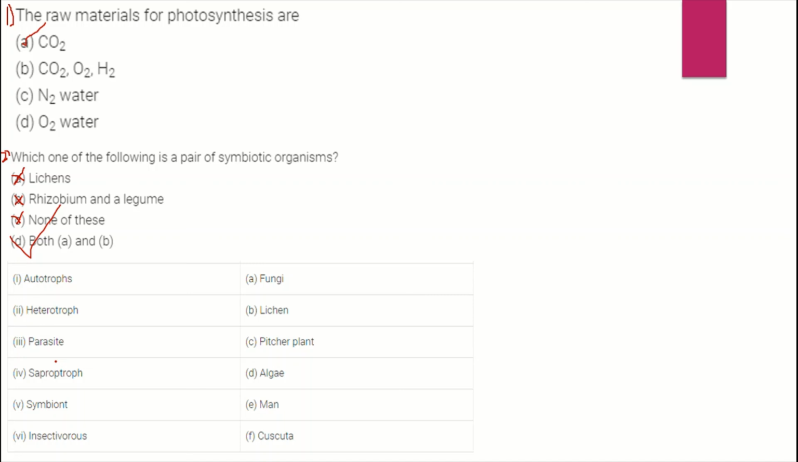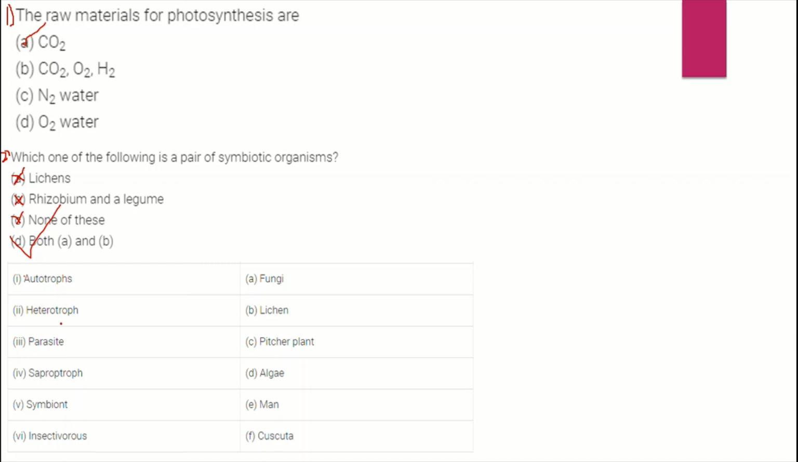Now it's a match. I will give you 10 seconds, easily matchable. Okay, 10, 9, 8, 7, 6, 5, 4, 3, 2, 1. Okay, now for autotrophs, what would be here? Think. Wait a sec. Okay, let's keep it aside and come again.